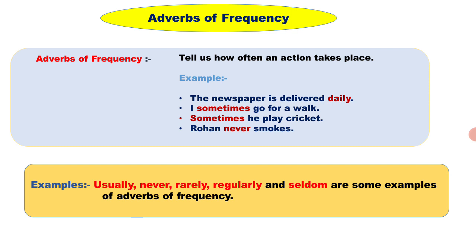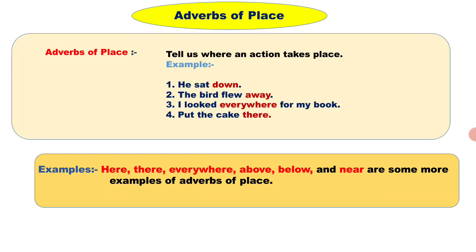In another example, Rohan never smokes. Never again is an adverb of frequency. It tells us the frequency of action. Usually, never, rarely, regularly, seldom are some examples of adverbs of frequency.